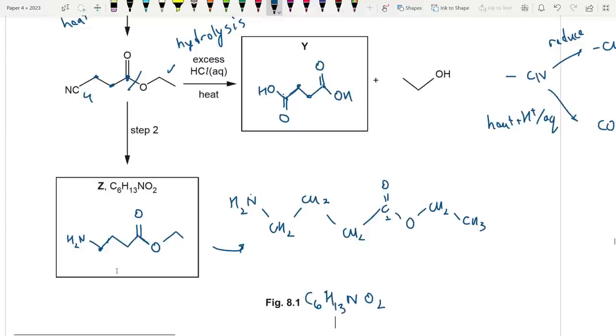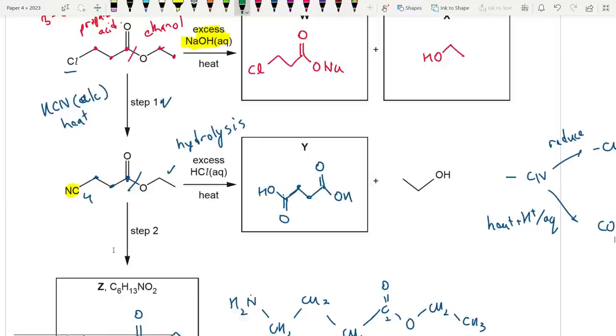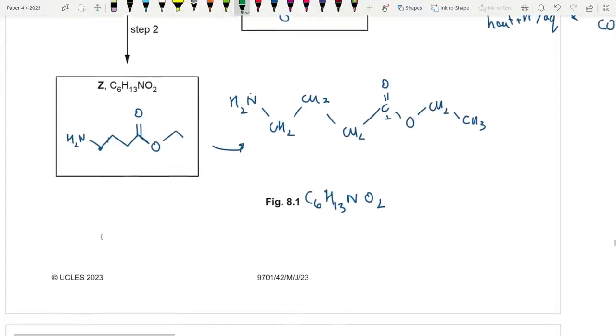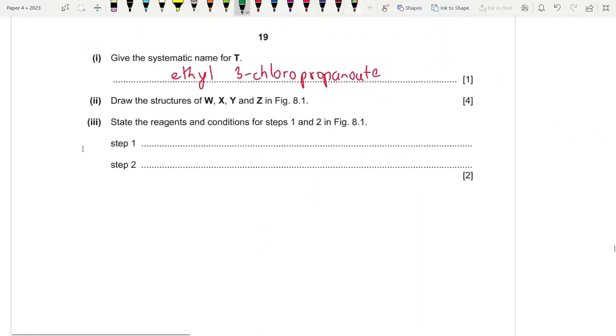Perfect. So whenever you see nitriles, Cambridge must test you. Like how do you form a nitrile? Using alcoholic KCN plus heat. And what are the two routes? Hydrolysis to form carboxylic acid and reduction to form an amine. This is a must, and the condition for step 2 is either LiAlH4, which is preferred, or you could go for hydrogen plus nickel catalyst. Perfect question by Cambridge, honestly. Draw the structures. We have drawn them, and state the reagents. You'll see that it will match whatever I've said.